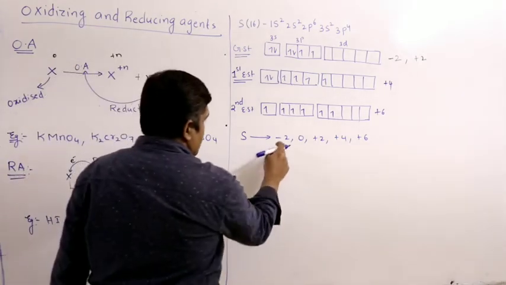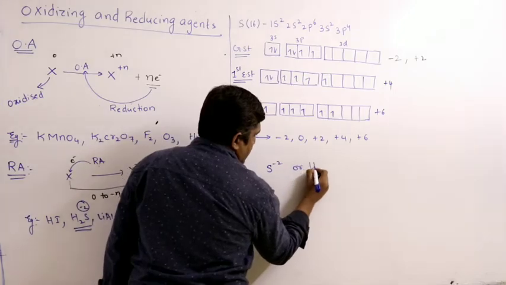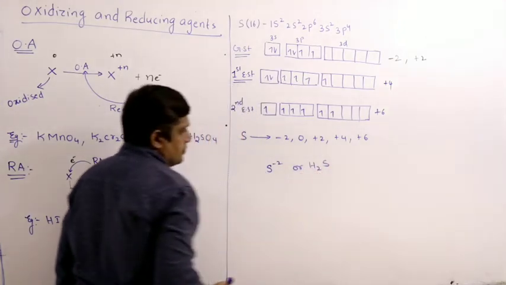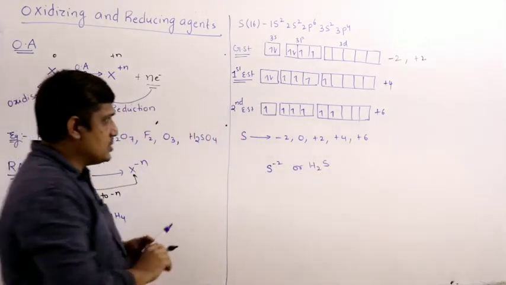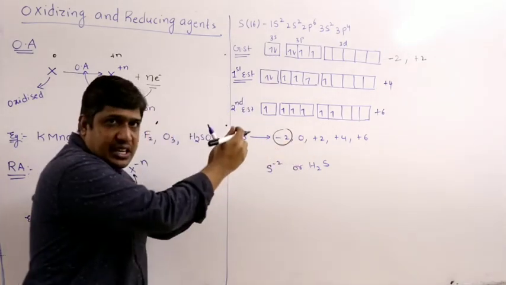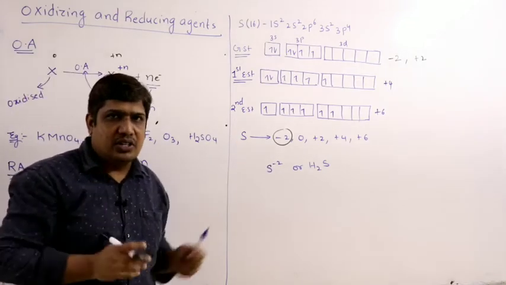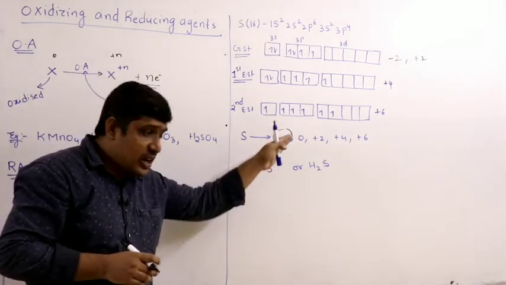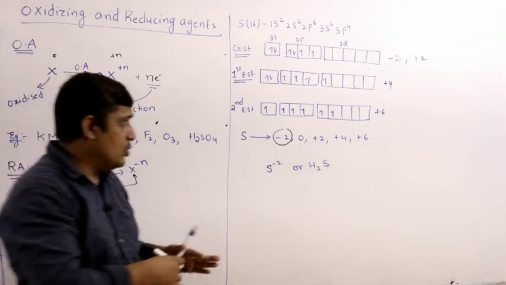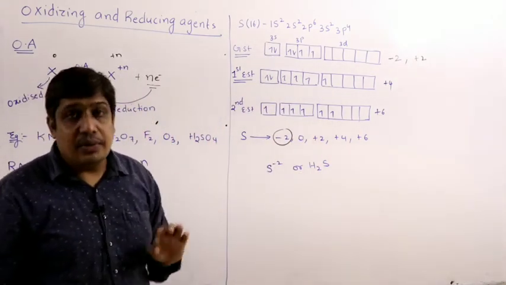In -2, for example S2- or H2S. If it is present in the -2 oxidation state, its oxidation state cannot be decreased further, because this is the lowest possible oxidation state. Since you cannot reduce it further, it can undergo oxidation, depending upon the condition.